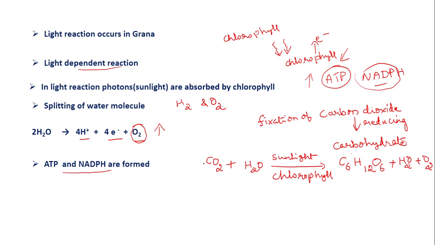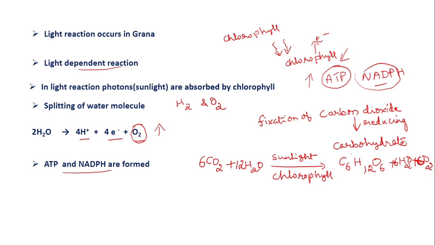How to balance this? See, 6 carbon in the product side, so on the reactant side also you have to write 6. So 6 CO2 plus 12 H2O forms C6H12O6, 6 H2O and 6 O2. Let us see whether it is balanced or not.